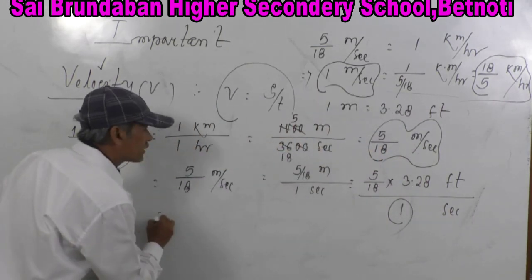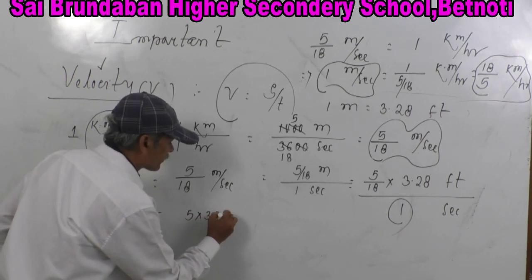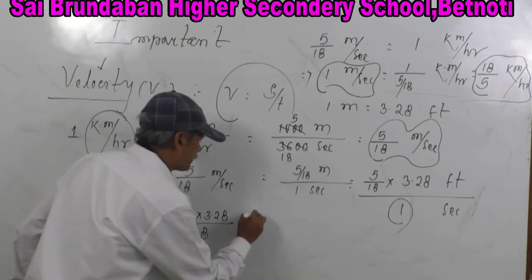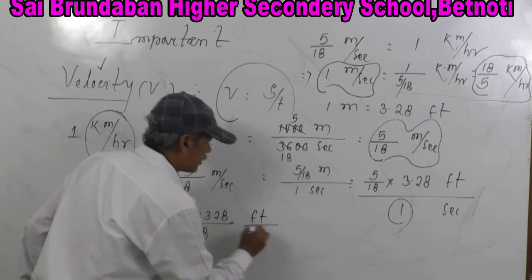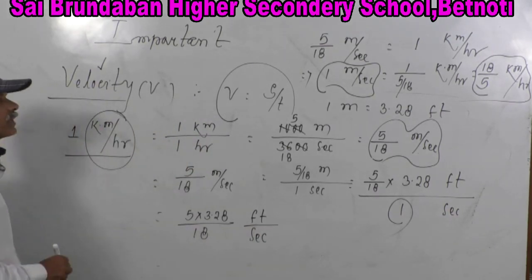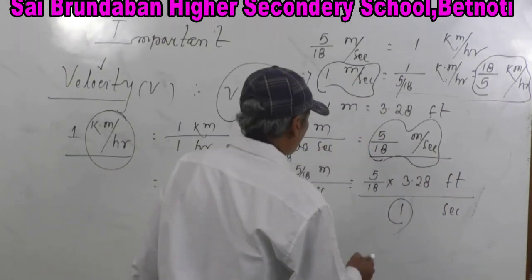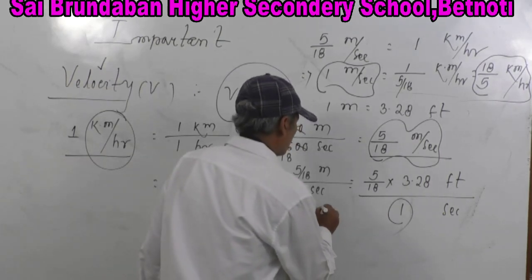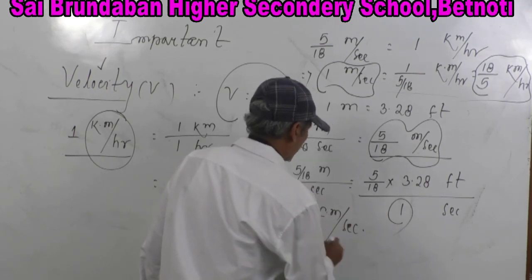So how much is it? 5 into 3.28 whole divided by 18 feet per second. So this is the way we can convert kilometer per hour into meter per second, into feet per second, and also into centimeter per second.